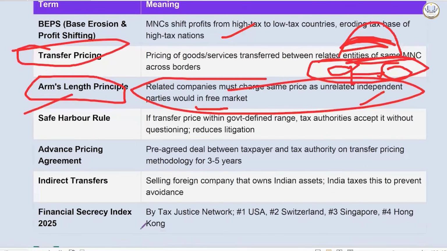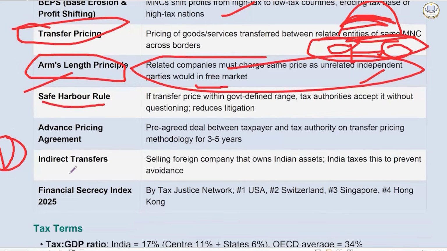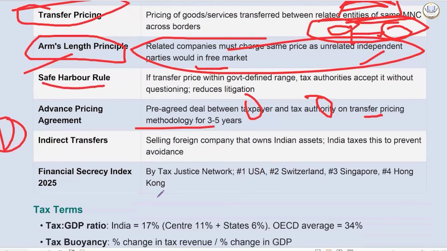We have safe harbor rule as well. If the transfer price is within the government-defined range, then there will be hassle-free acceptance by the tax authority to avoid litigation, because mind you, our income tax department and government is the biggest litigant in terms of taxation. Only the maximum litigation goes, and in the majority of the cases they are losing as well. So government also doesn't want more and more litigation. There is also advance pricing agreement, that is a pre-agreed deal between a taxpayer and tax authority on transfer pricing methodology for 3 to 5 years.